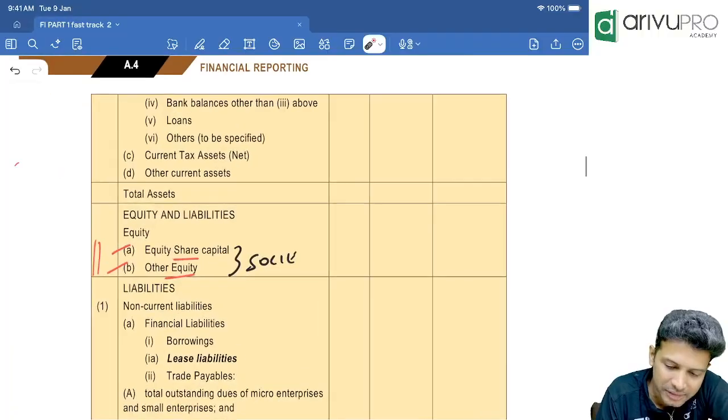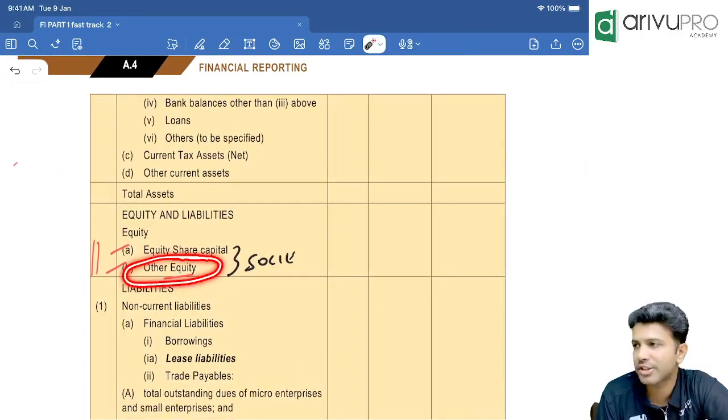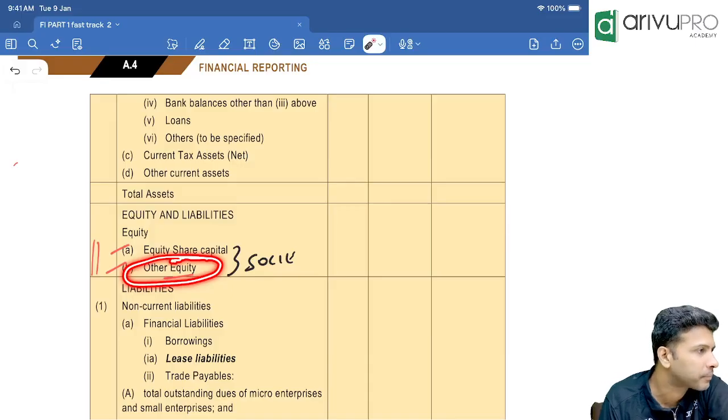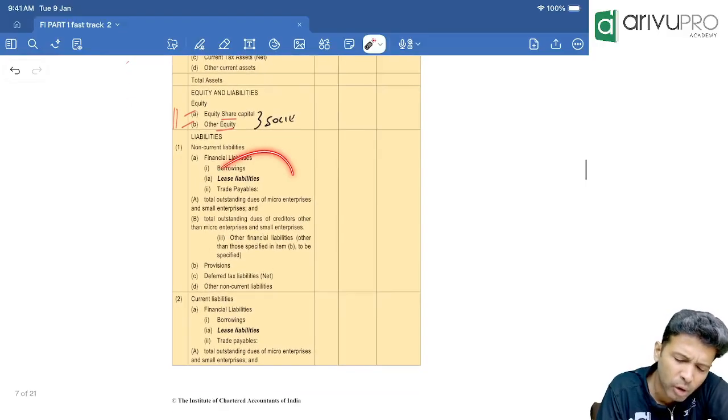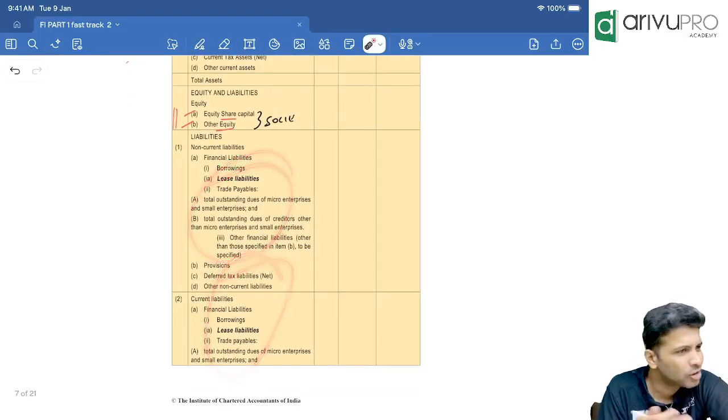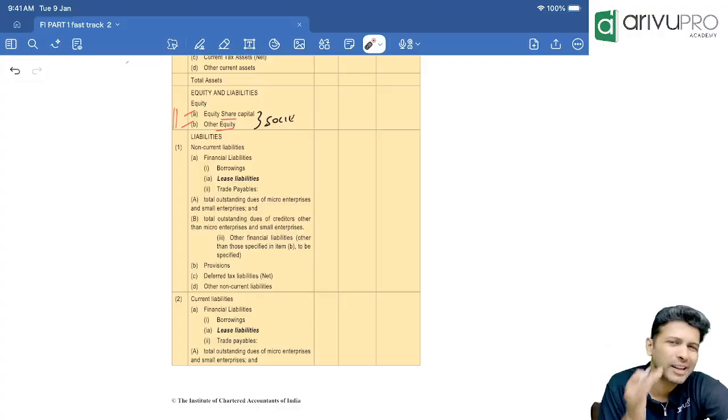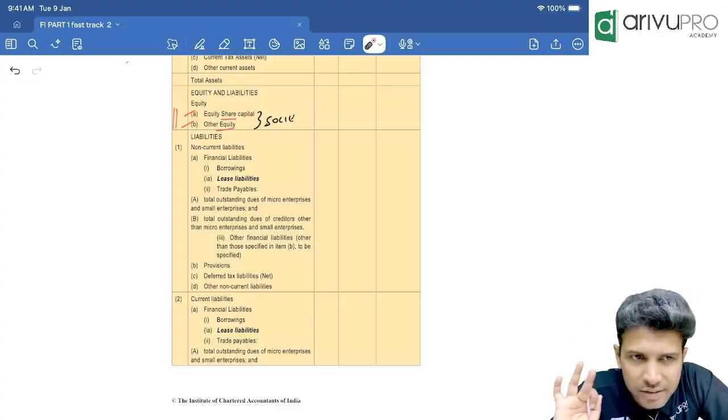But are you comfortable with these two? This will come in your questions. I want you to be comfortable with that. Yes, sir. All this, each and individual standard, when we go on covering, it will keep coming in. So this we don't have to study now. It will automatically be covered when we cover the respective Ind AS.